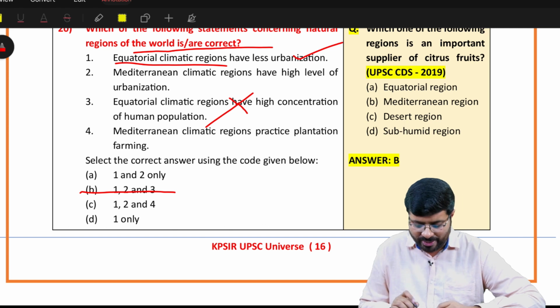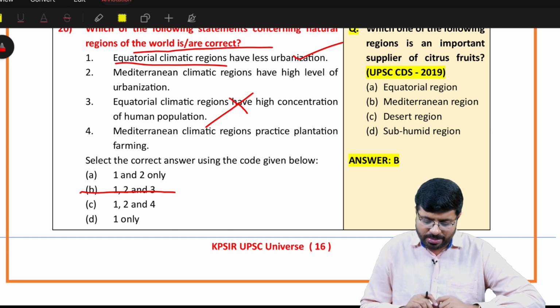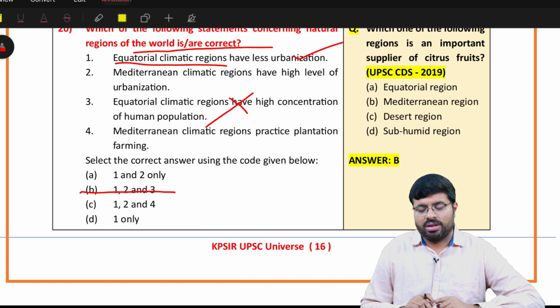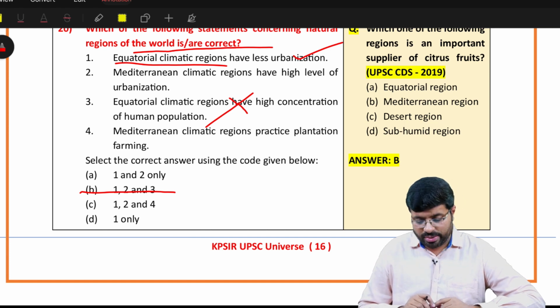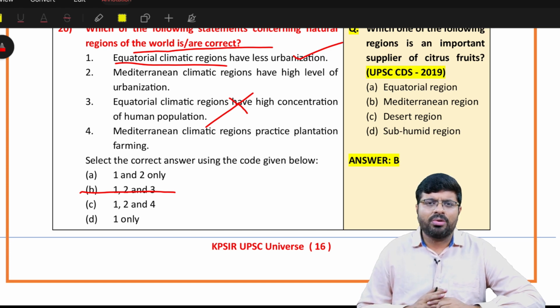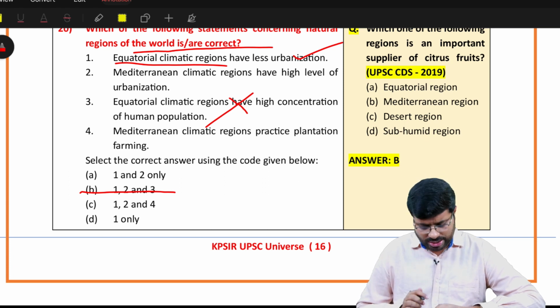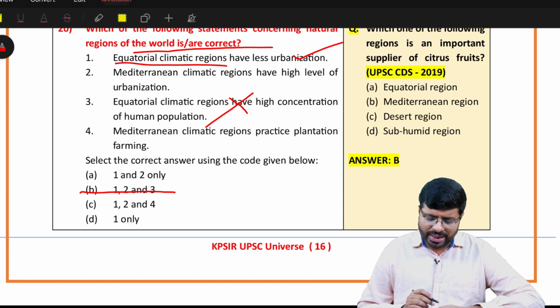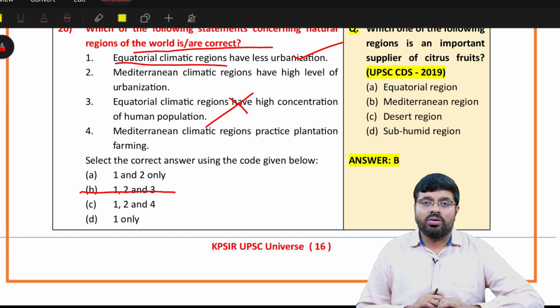Let us see the fourth one. Mediterranean climatic regions practice plantation farming. Yeah, will they practice plantation farming and all? We have to see it. For example, plantation farming. Yes, maybe olive tree. Okay, wherever you will find some kind of good amount of hilly areas and all, they might find some kind of plantation. Yes, and they have high levels of urbanization because temperatures are very moderate, good enough.